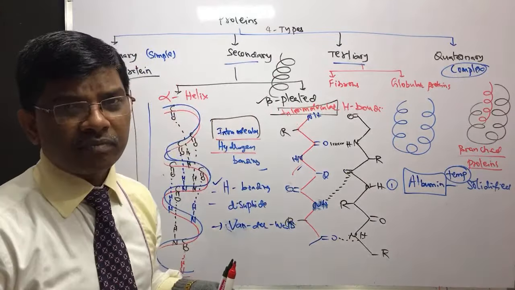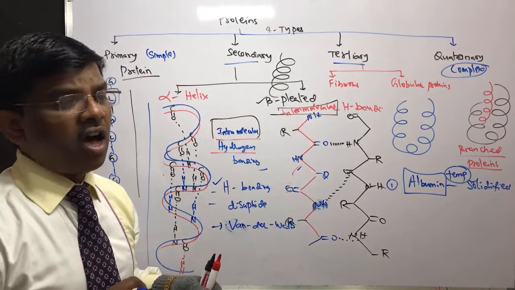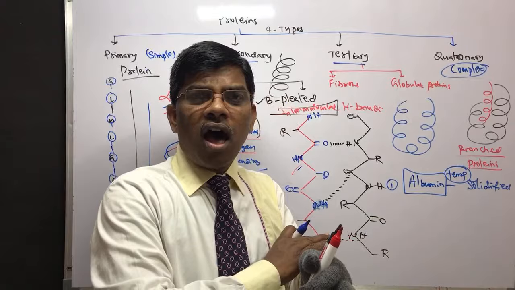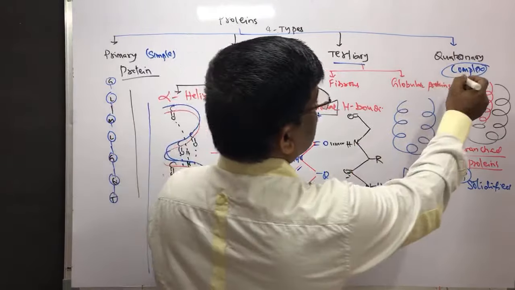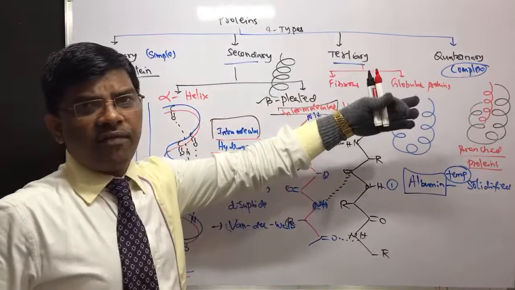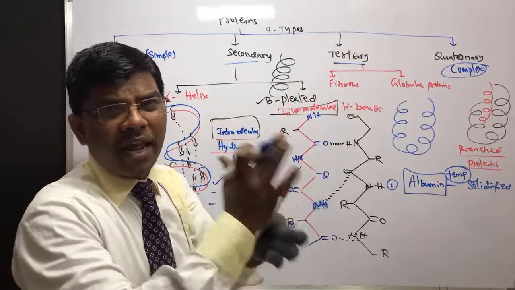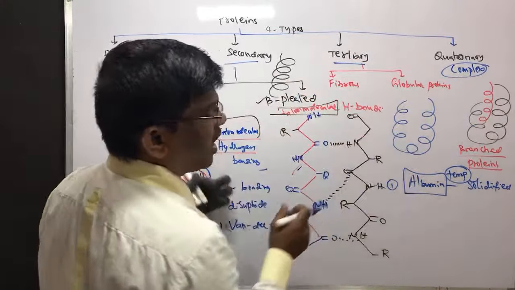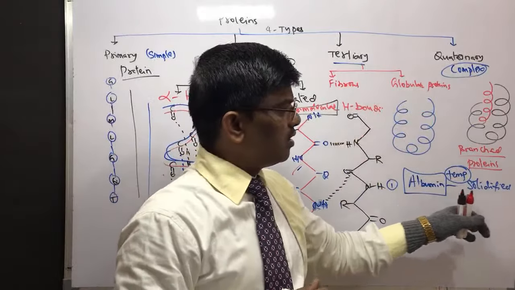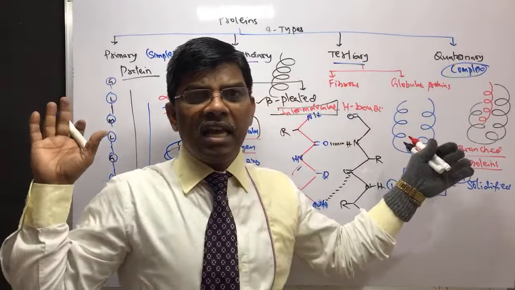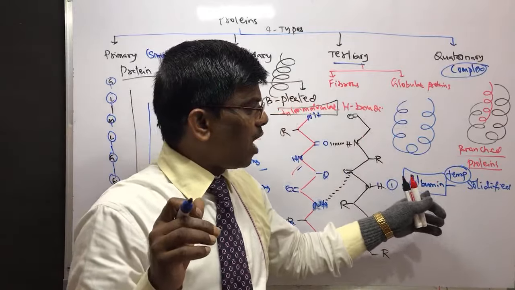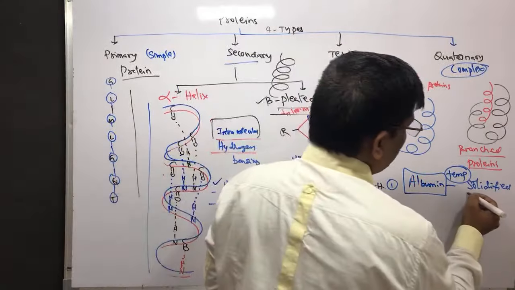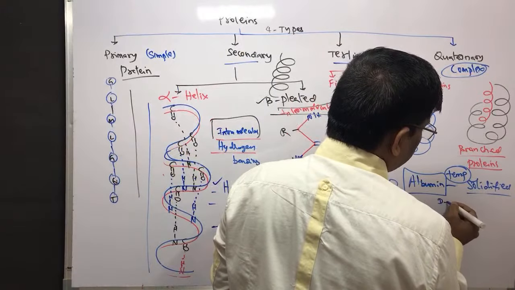But if you disturb it just by temperature, this complex structure solidifies or straightens or breaks or whatever may be. So all biological activity goes off in albumin. For example, if you take an egg. So this process is known as denaturation.